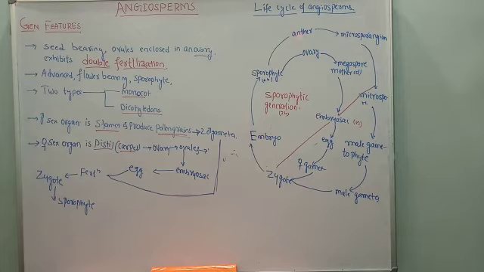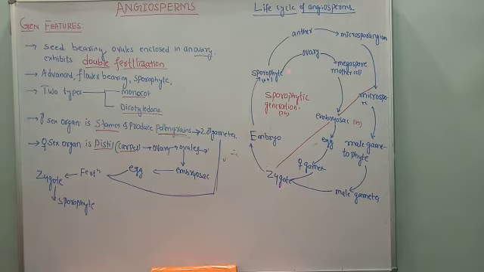As the male part also matures, the anther encloses microsporangia. In the microsporangium, microspores or pollen grains are produced, and pollen grains are transferred. They are also called microspores or pollen grains, and pollen grains carry two male gametes, and one male gamete fuses with the egg cell.